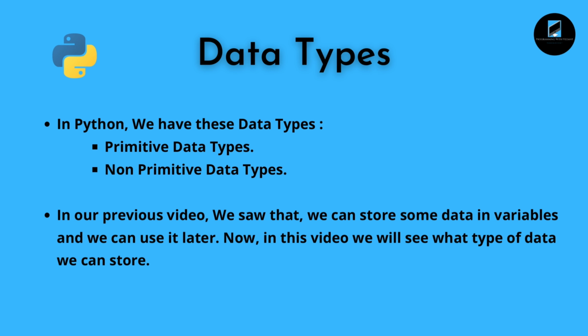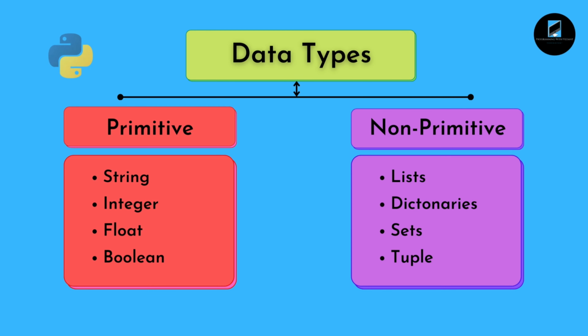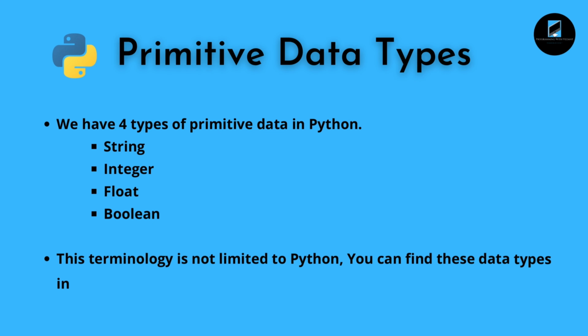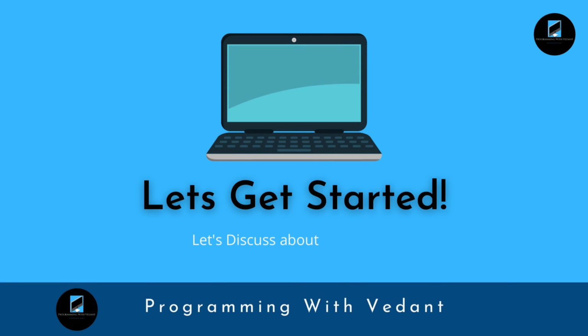So data types. There are two main categories of data: primitive, which consists of string, integer, float and boolean, and non-primitive, which consists of list, dictionaries, sets or tuple. We will see primitive data types in this video and we will see non-primitive data types further in the playlist. So primitive data types. We have four types of primitive data in Python: string, integer, float and boolean. This terminology is not limited to Python. You can find these data types in any other programming language. So without any ado, let's get started and let's discuss data types.